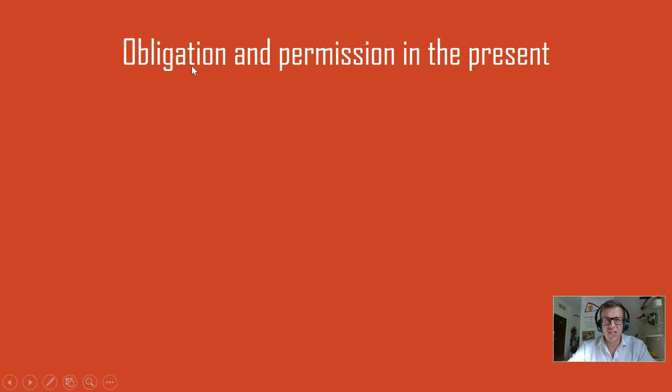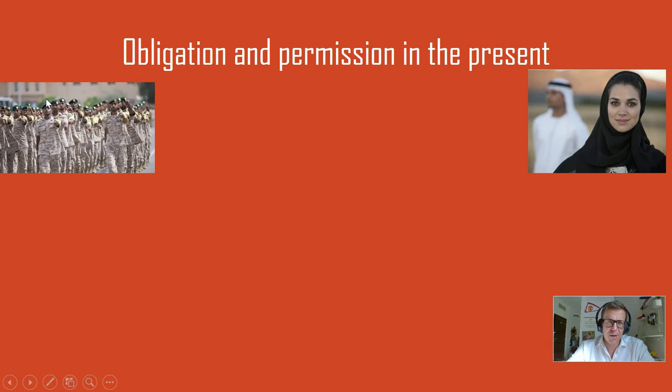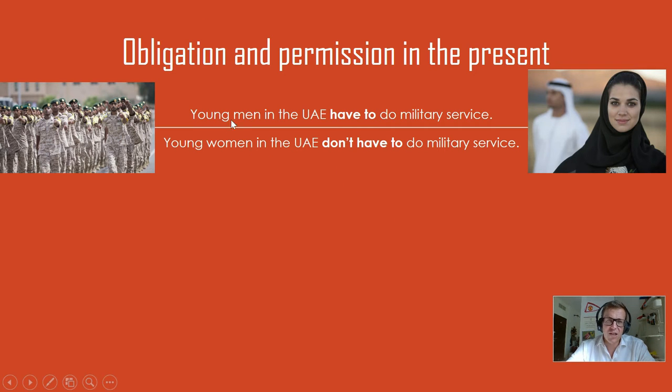These are modal verbs, special words that carry a special meaning, and obligation and permission is basically rules. So here's an example. We have Emirati men and Emirati women. You could say young men in the UAE have to do military service. Young women in the UAE don't have to do military service. So the verb we're looking at here is have to. And these words mean it's necessary.